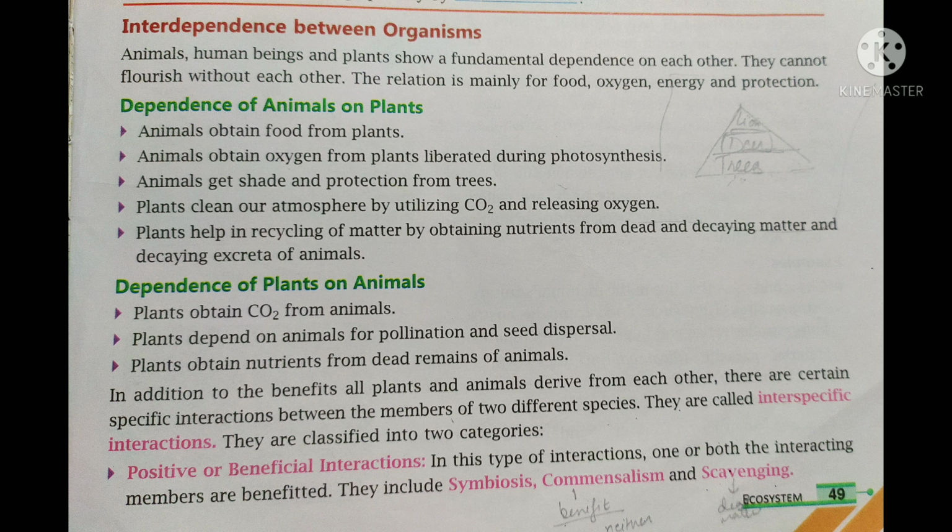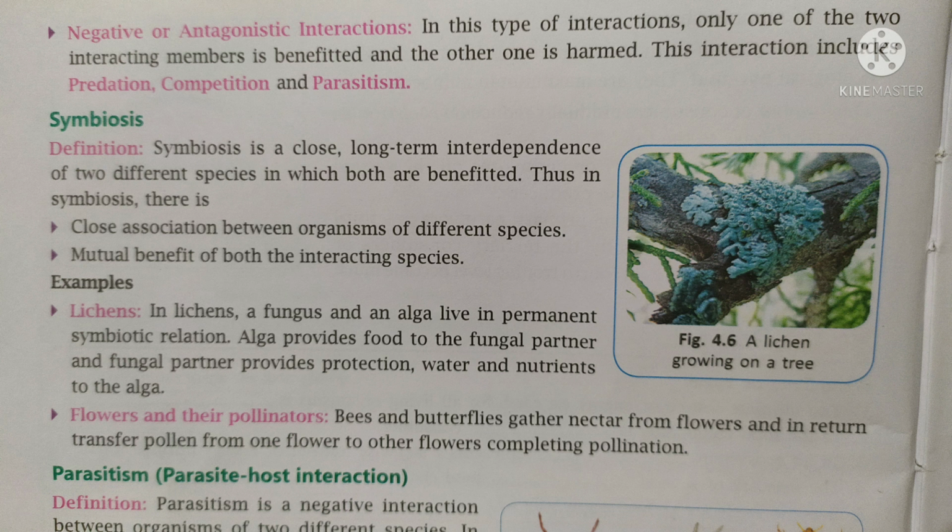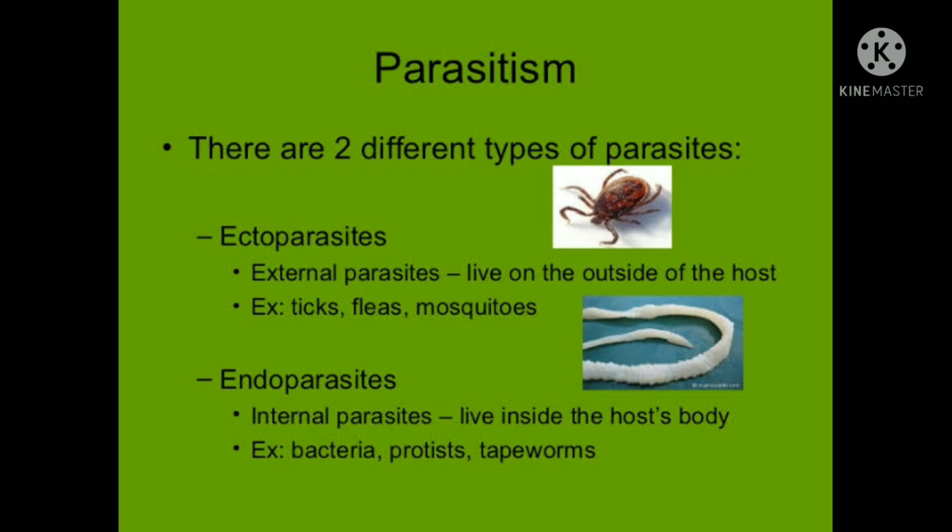So now let us see another topic, that is interspecific interaction. My dear students, what is interspecific interaction? It means that when there is an interaction between two different species, it is known as interspecific interaction. These interactions are further of two types: beneficial or positive interaction, or negative interaction. Positive or beneficial interaction includes symbiosis, commensalism and scavenging. However, negative or antagonistic interaction includes predation, competition and parasitism.